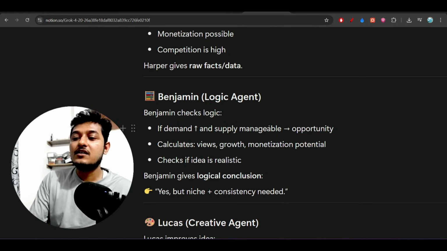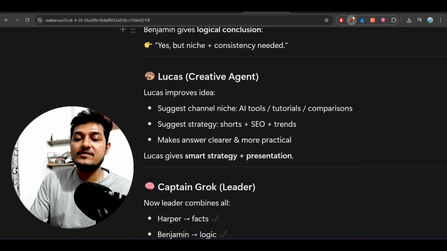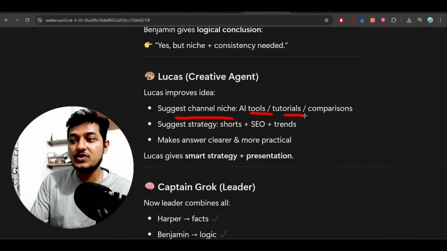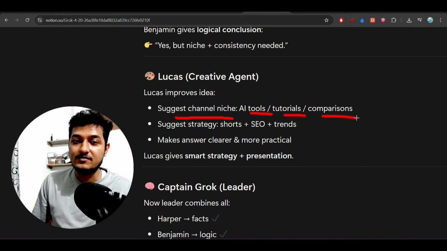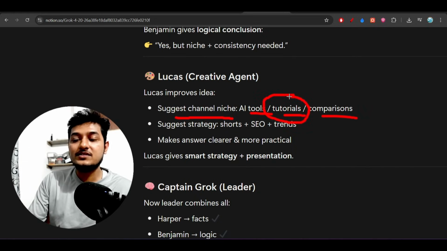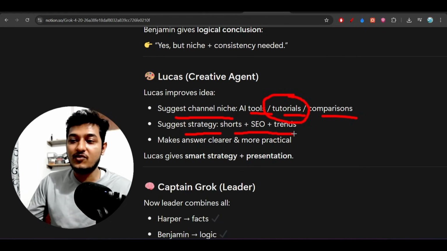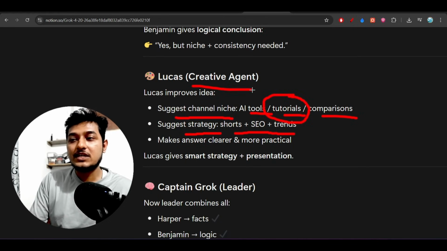Now next is Lucas. Lucas suggests some creative ideas. Like, you are opening an AI YouTube channel, it is good, but on which topic? So it gives channel ideas like AI tools, AI tutorials, AI comparisons, like comparisons between models, or you can talk about tools like Manus AI agents, and there are various other tools. You can also make AI tutorials on agents, and it suggests strategies like Shorts plus SEO plus trends you can follow. So these are the creative ideas that Lucas will suggest.